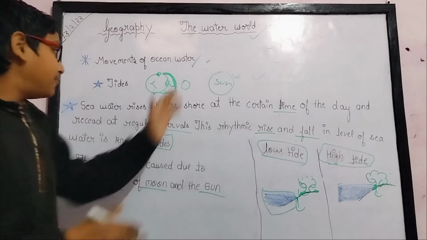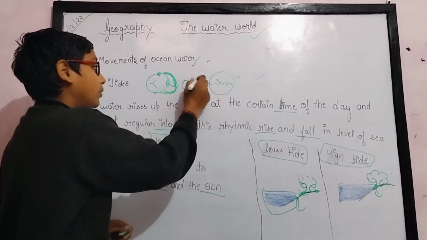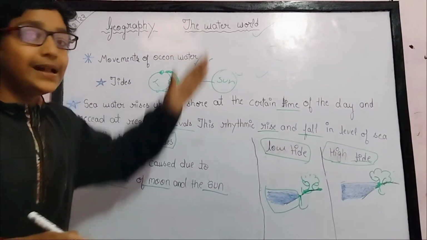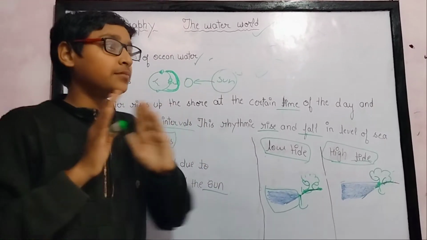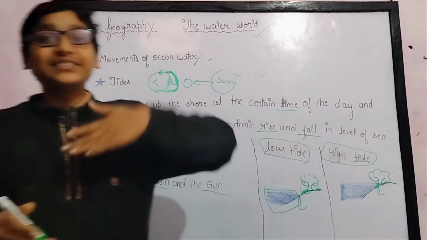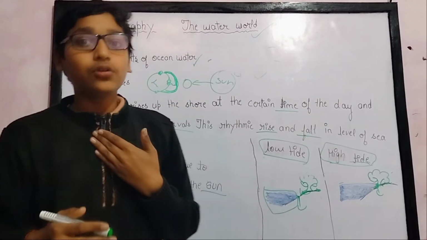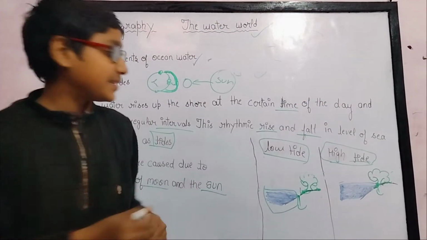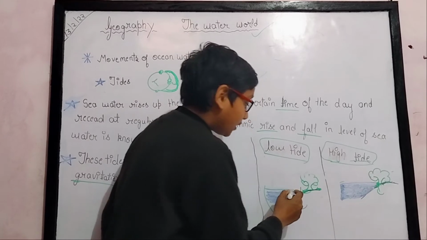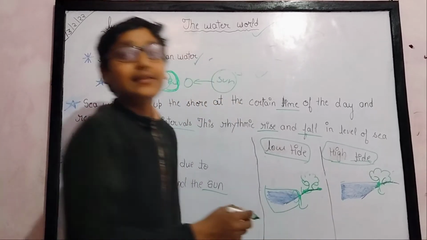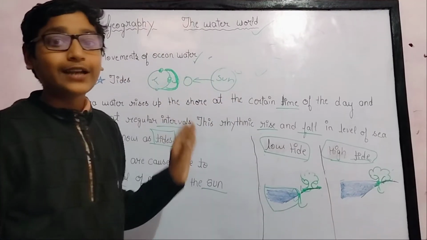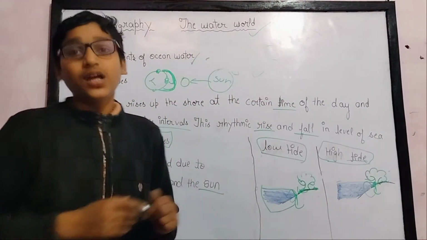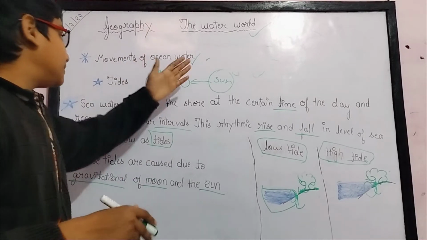The sun also attracts the water, so the water makes a bulge. It doesn't go anywhere, but some of the water is pulled away. This makes a bulge-like system. So the water is at this point, but under the gravitational force of the moon and sun it goes to its higher or maximum point. I hope you understand this topic, the tides.